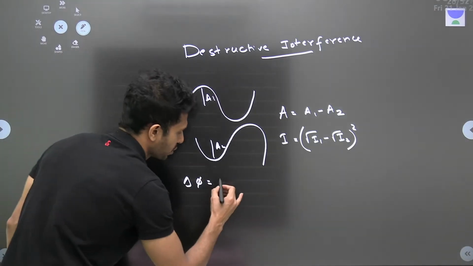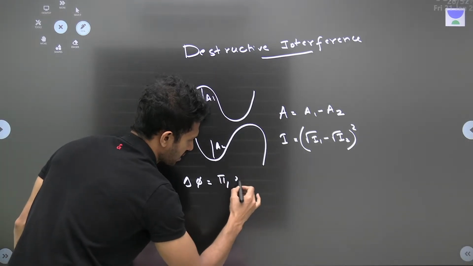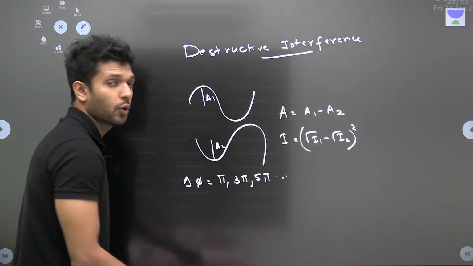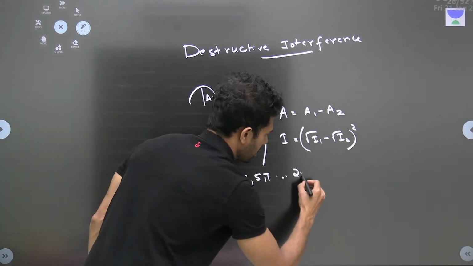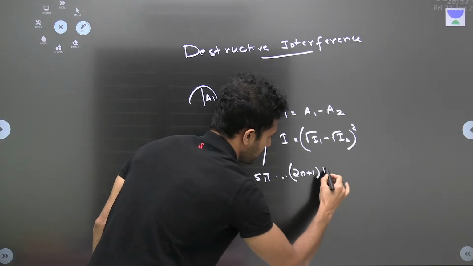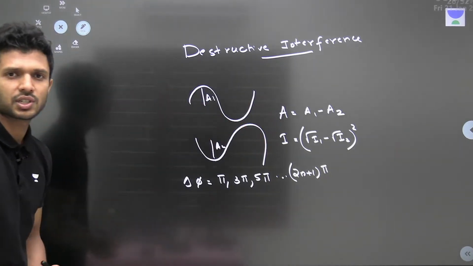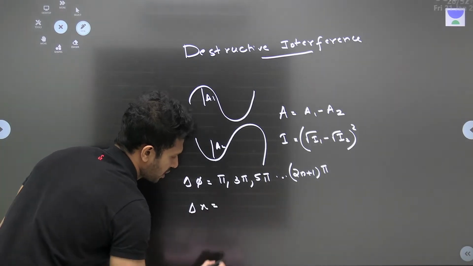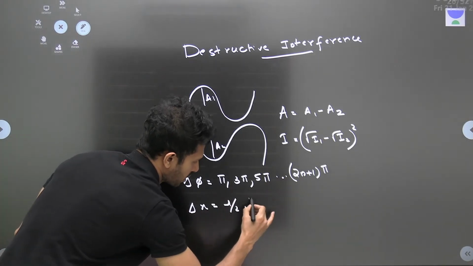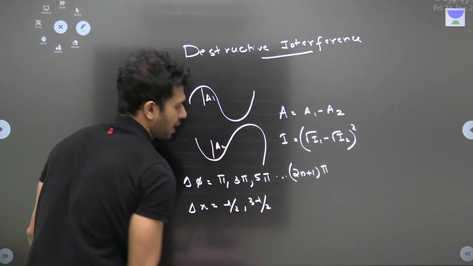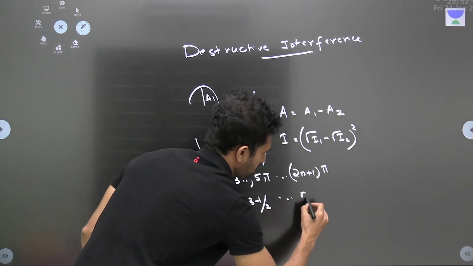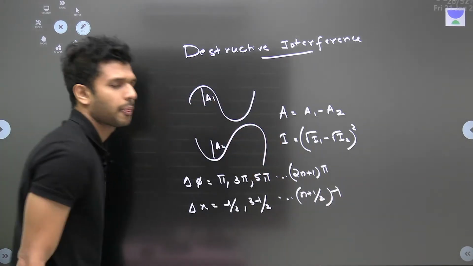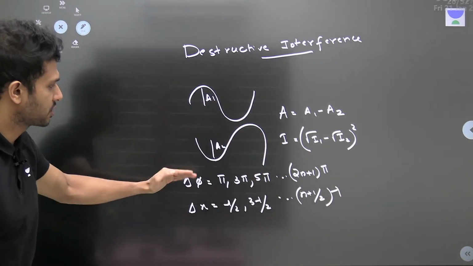Delta phi will be equal to pi, 3 pi, 5 pi, meaning odd multiples of pi, for all (2n plus 1) pi values we can get destructive interference. What about the path difference? Delta x will be equal to lambda by 2, 3 lambda by 2, 5 lambda by 2. If it is (n plus half) lambda, in that case we can have destructive interference.